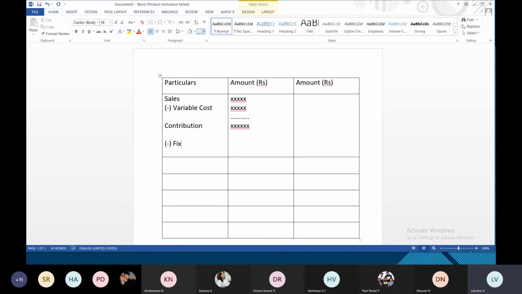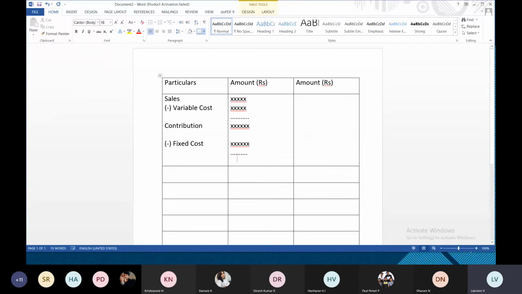So fixed cost you have to subtract. That will be given in the costing. Fixed cost amount they will give. So you have to subtract this fixed cost, and finally you will be getting an amount. So that amount is known as profit.